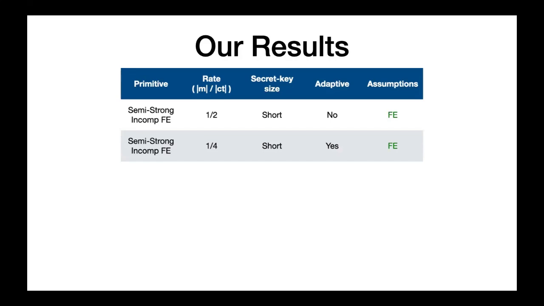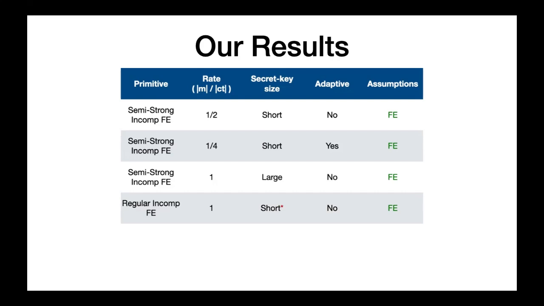A scheme is selectively secure if the adversary must submit its choice of messages at the start of the security game before seeing the master public key. We also provide a rate 1 semi-strong incompressible FE scheme where the ciphertext rate is optimal, but the scheme involves large secret keys. Additionally, we construct a rate 1 regular incompressible FE scheme that achieves optimal rate but uses short keys, with the condition that the functions output only a single bit.